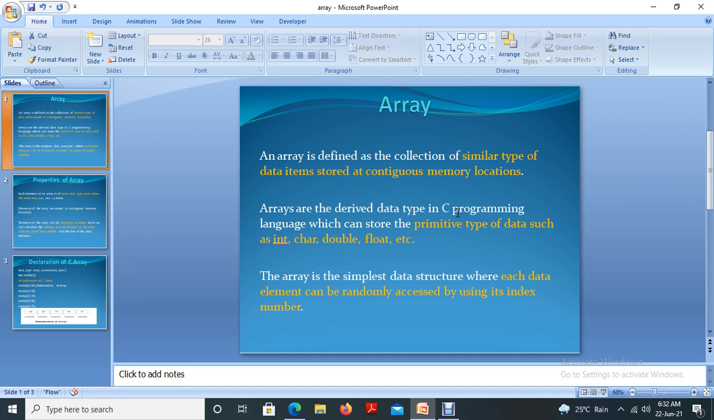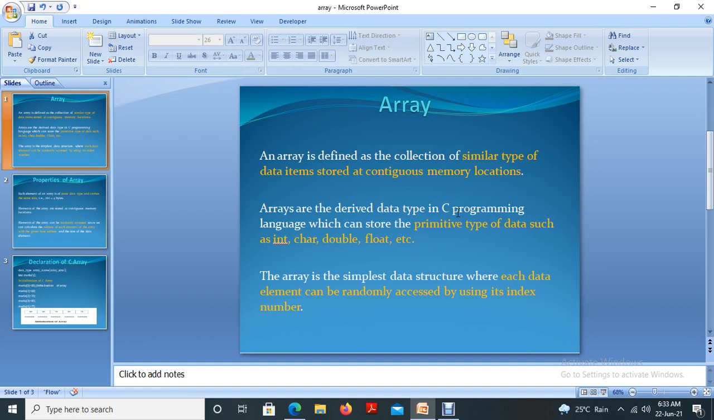The second thing: arrays are a derived data type in the C programming language, which can store primitive types of data such as int, character, double, float, etc. So what's a derived data type? We are introducing a data type in the form of an array from already existing data types such as integer, character, float, double, etc.